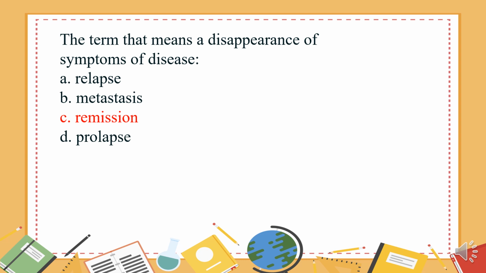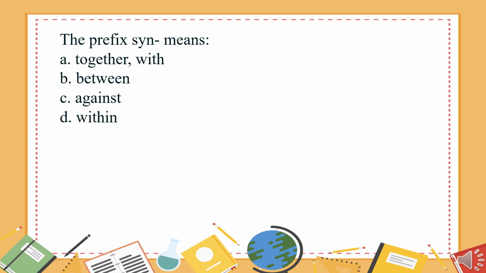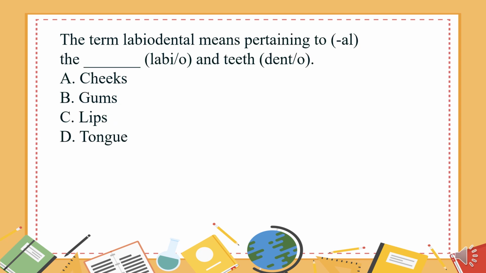Remission. The prefix syn means A. Together with. B. Between. C. Against. D. Within. The answer is A. Together with. The term labiodental means pertaining to the what? Labio, and teeth, dento. A. Cheeks. B. Gums. C. Lips. D. Tongue. The answer is C. Lips.